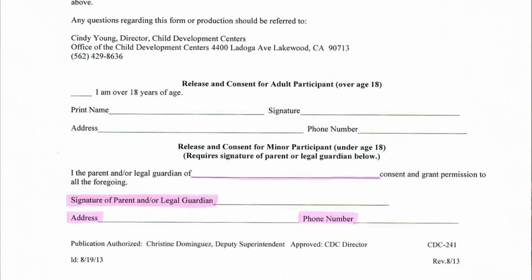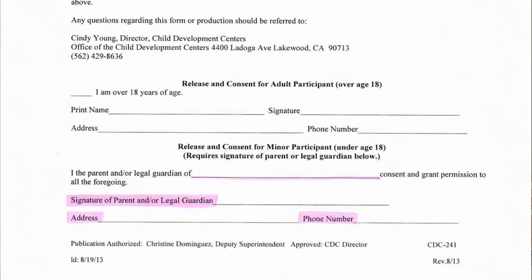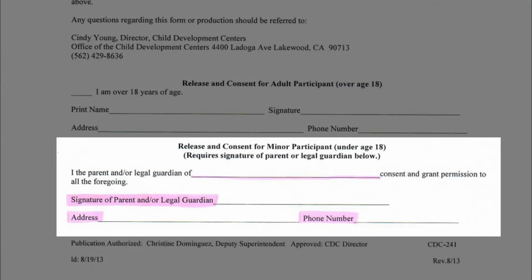This form is only to be completed by the parent that's enrolling the child. You will not fill out this middle section here. This is only if you are a high school student over the age of 18 consenting to the use of your information. So your child's information will go down at the bottom section. You're going to write your child's name here on the line, and then you're going to sign if you consent with your address and phone number listed.